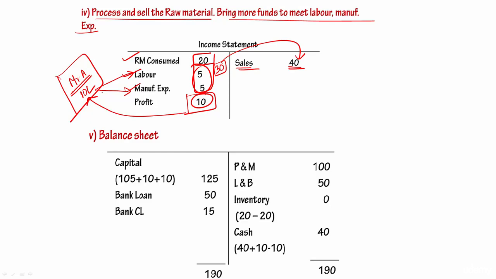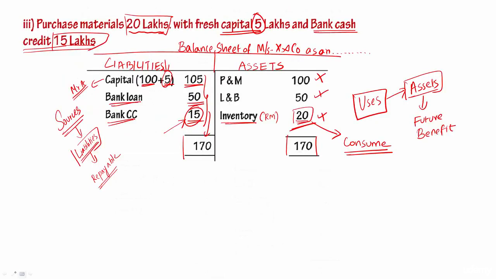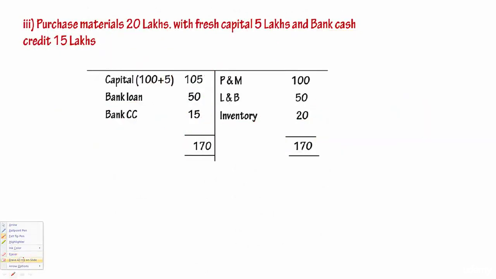Okay. Now let us see what is going to be the exact position. See, already we know this business had a capital like this. That is, let me just clear all this. This business had a capital of 105, bank loan of 50, CC of 15, plant and machinery of 100, land and building of 50, inventory of 20.